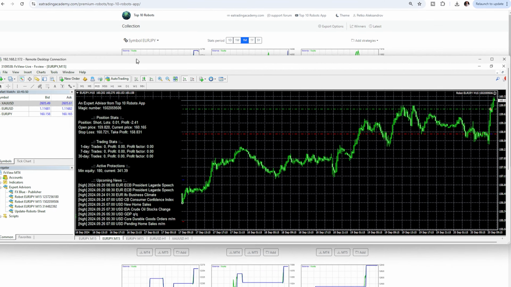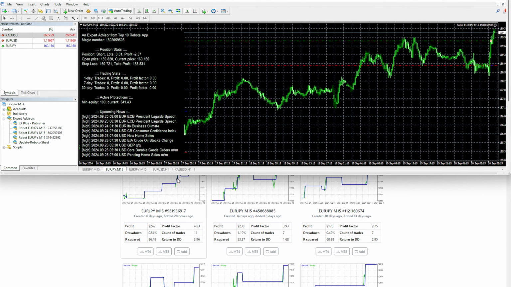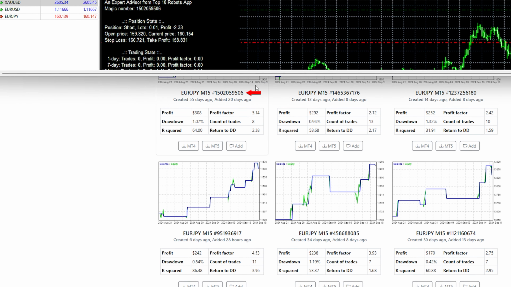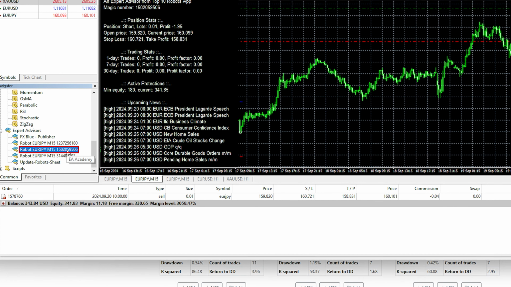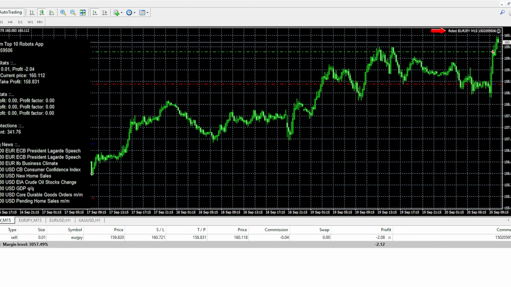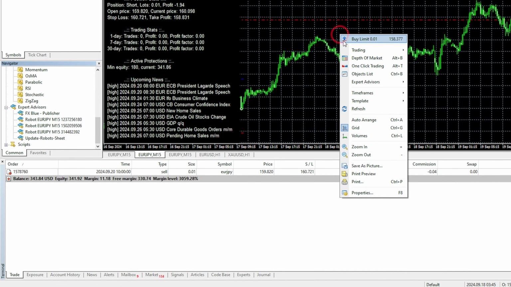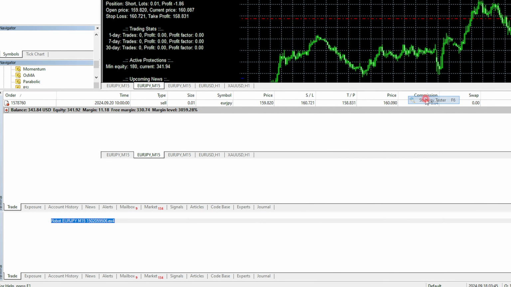Awful experience. And I'll bring one of my VPSs on the recording screen where I have the Euro-Yen expert advisor with the magic number 506. So it is right in here, 506, and you can see that I have it on this chart. So if I want to backtest this expert advisor on MetaTrader, what I need to do is right click and go to expert advisors and hit on strategy test.